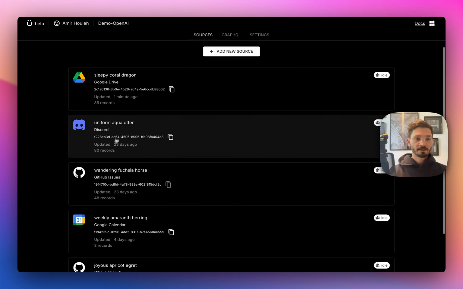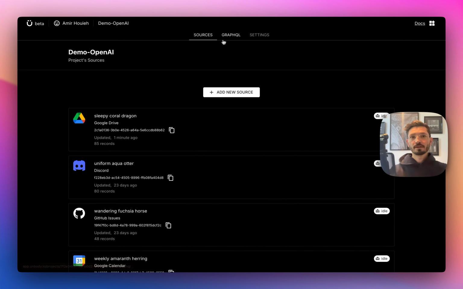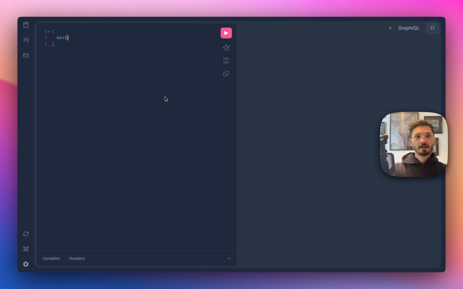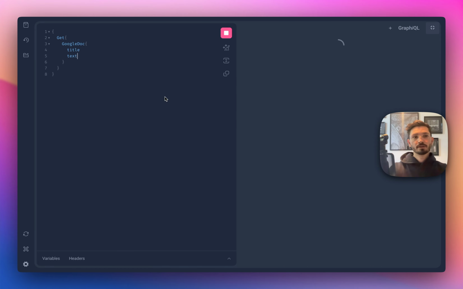Here we have already connected multiple sources to Unbody. Each of them has various files or records in it. So let's get into it. You can start with get and then Google Docs, for example, and give me the title of each, right? Simple, easy, or give me the text. You can get all of them.